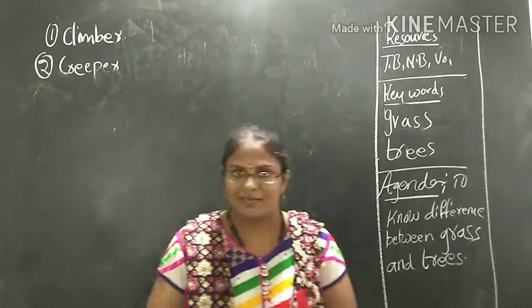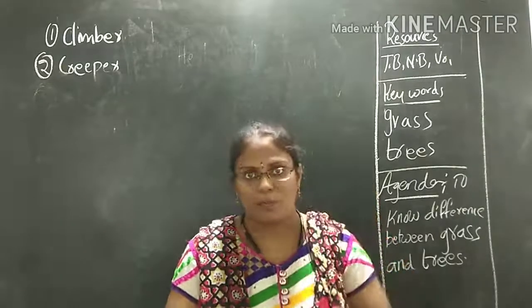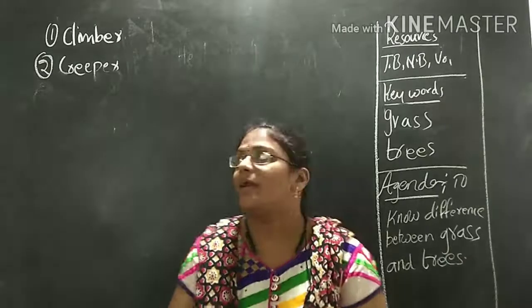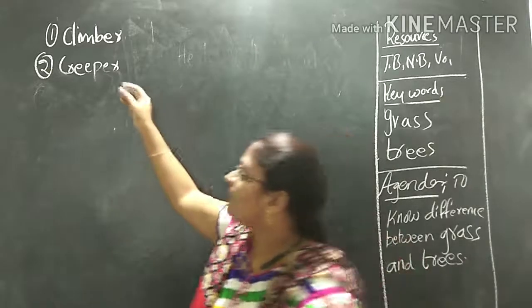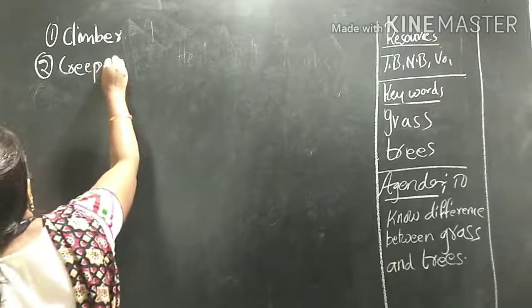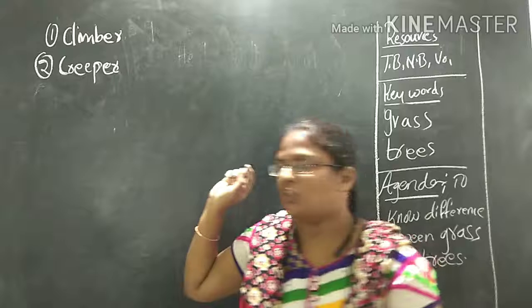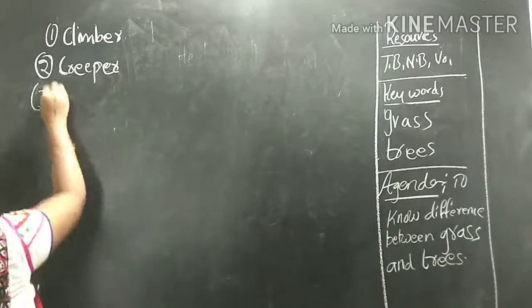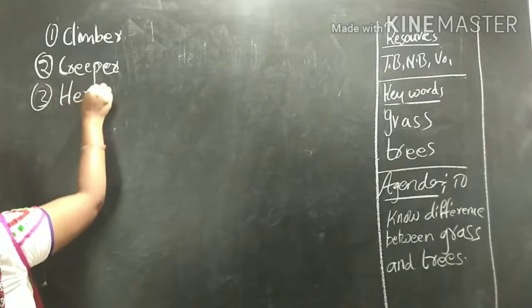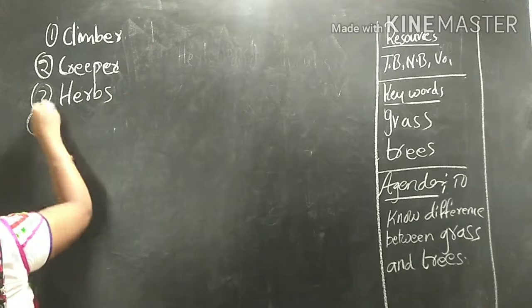Yes children, we are discussing different types of plants. In first class we have learned about climbers and creepers. Isn't it, children? In second class we have learned about herbs and shrubs. What have we learned? Herbs and shrubs.